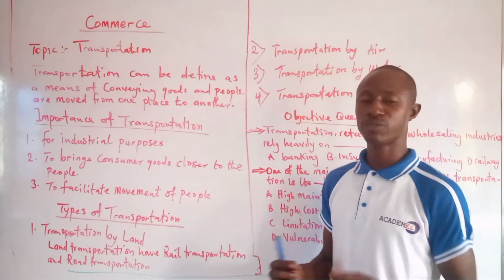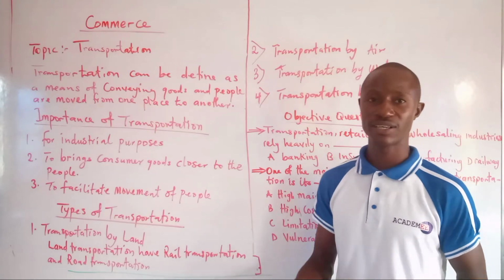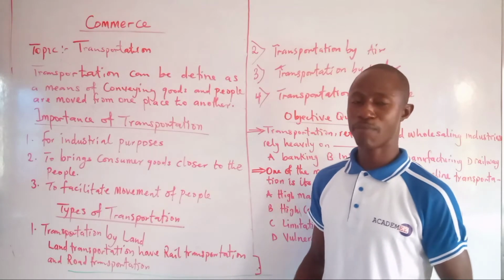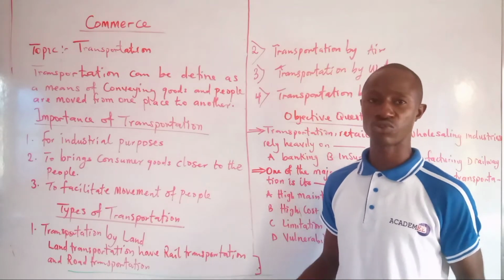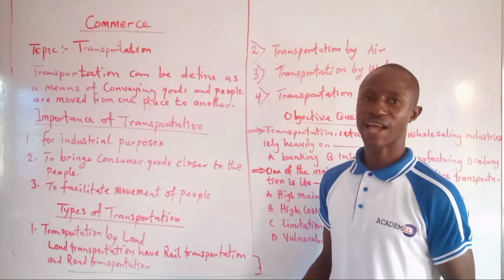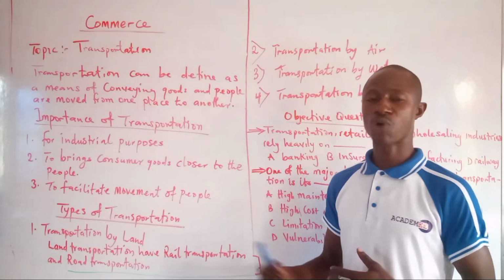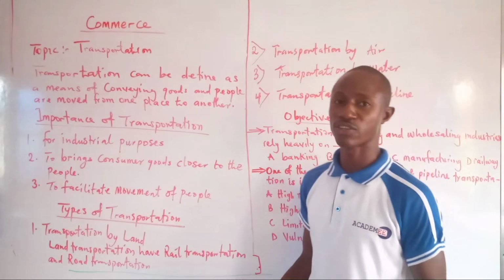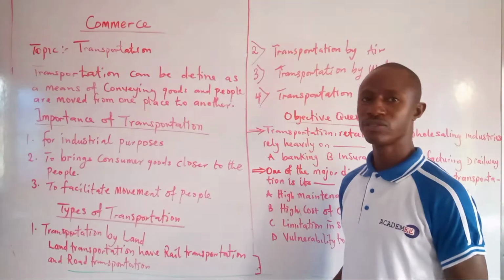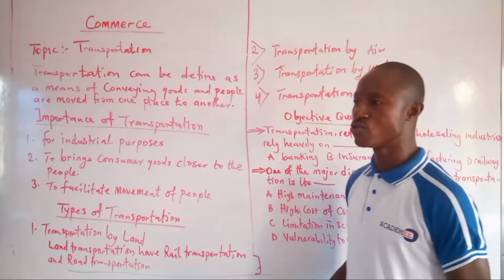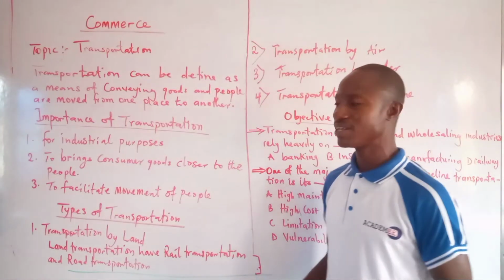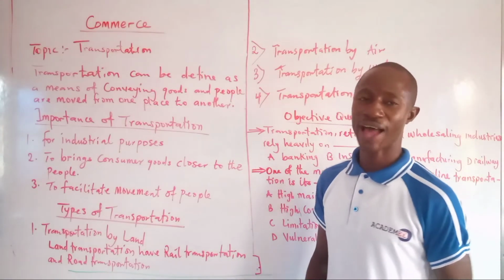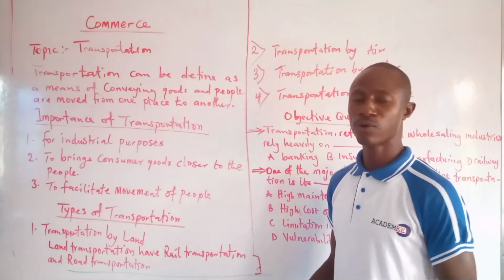The land is divided into two: we have by train and by road. The movement of goods from one place to another can be done through the train. When we have bulky, heavy goods that I need to take from one particular place to another, you can use rail transportation, which is run by the bodies known as the railway. They help us carry heavy goods. The advantage is that it links one city to another city, so it helps our goods to move.